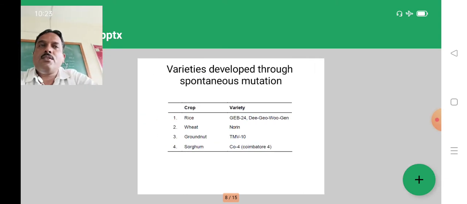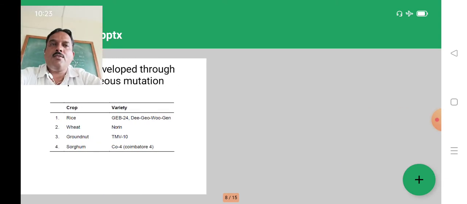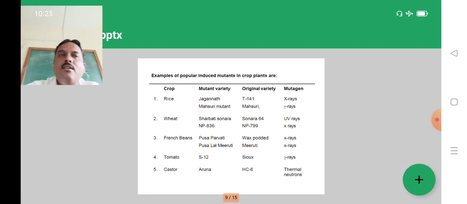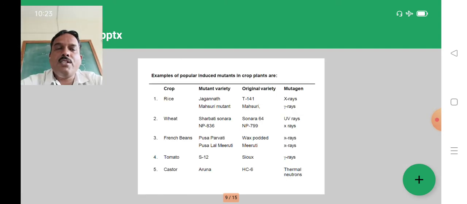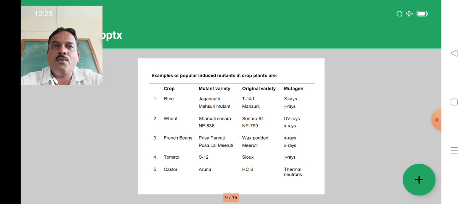Then some of the different varieties which are developed by induced mutations are most popular. When we follow mutation breeding, we can select any one popular variety which is showing a defective character. So the defective or lacking character should be improved by the mutagenic treatment.